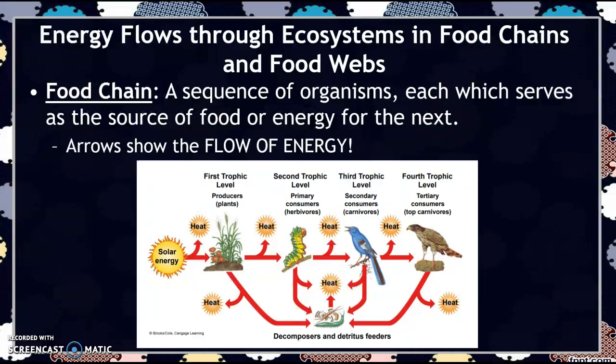So again, remember, this is something that my freshmen always mess up, that the arrows show the flow of energy. So if you look at our diagram here, energy is going from the sun to the producer, from the producer to the herbivore, and so on. You'll see this diagram here is a little bit more complex than something you probably saw in bio, because this one includes the loss of energy as heat, as well as decomposers. So all of these guys are being eaten once they die by decomposers or detritivores.